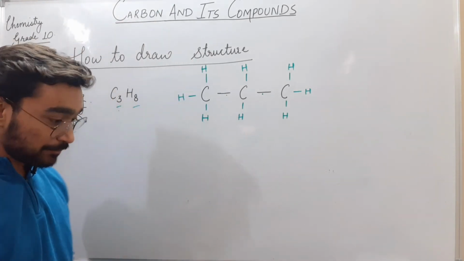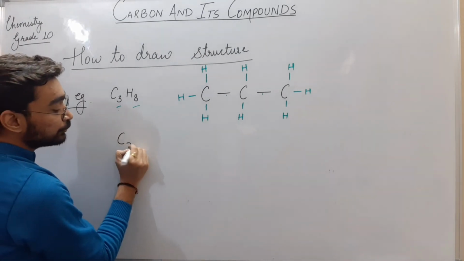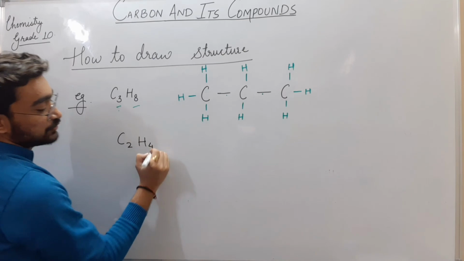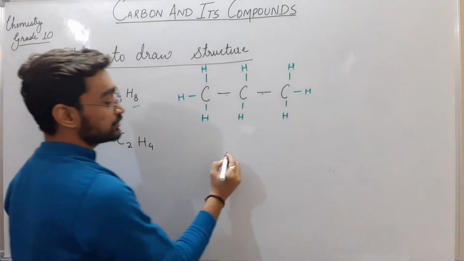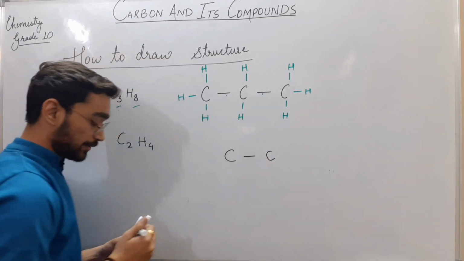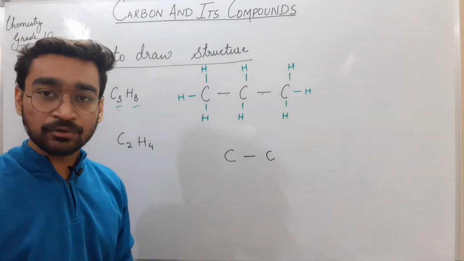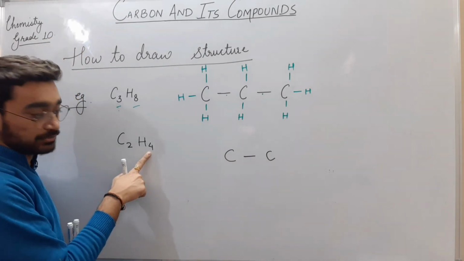Now take another example, C2H4. Just join two carbon atoms with a single bond. Okay. Now I want to join hydrogen atoms. How many hydrogen atoms are there? 4 hydrogen atoms are there.